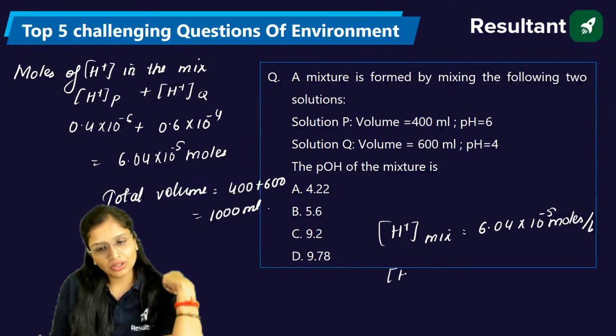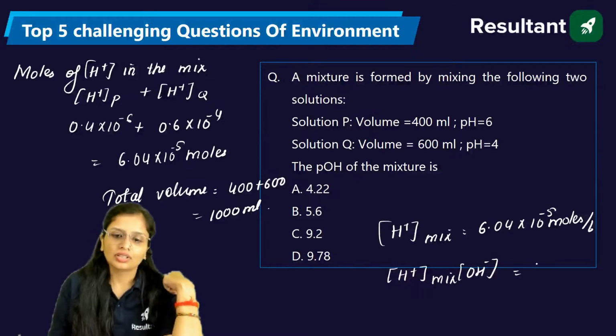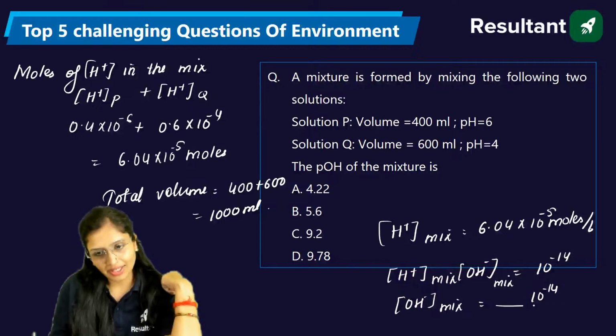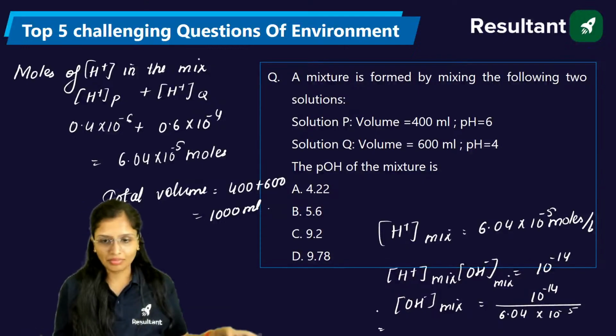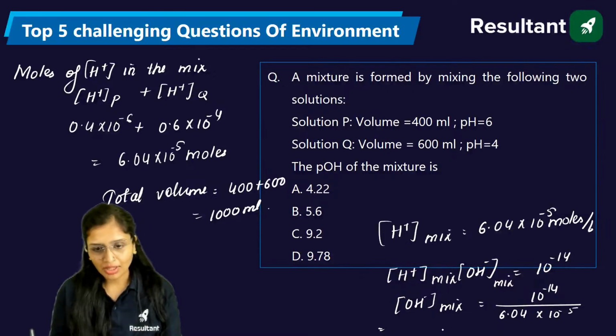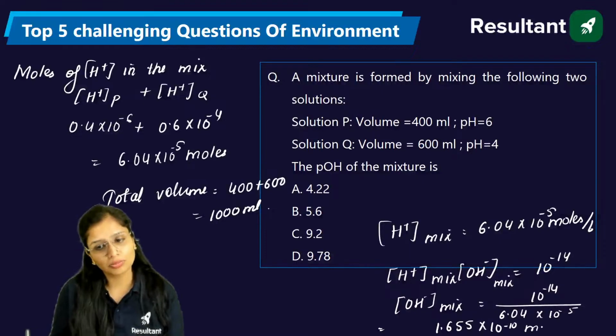Now what you can do is you can calculate OH minus using 10 raised to power minus 14. So from here OH minus will come out to be 10 raised to power minus 14 divided by 6.04 into 10 raised to power minus 5. This will come to 1.655 into 10 raised to power minus 10 moles per liter.